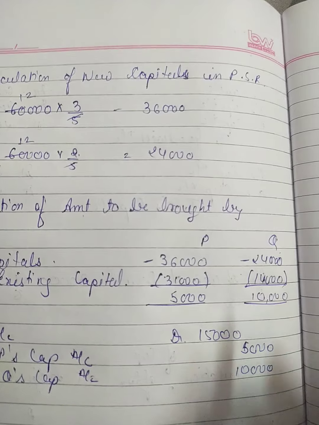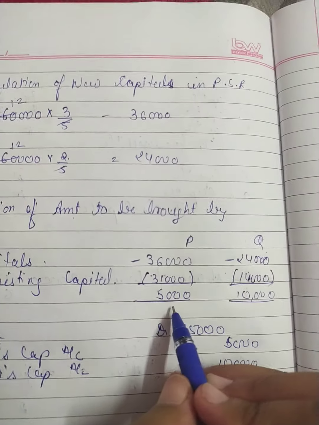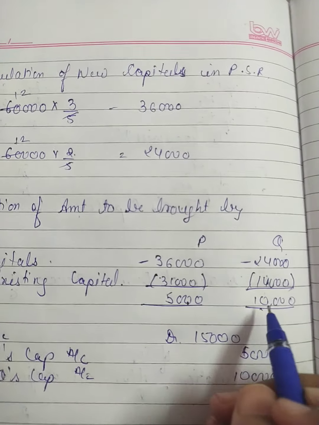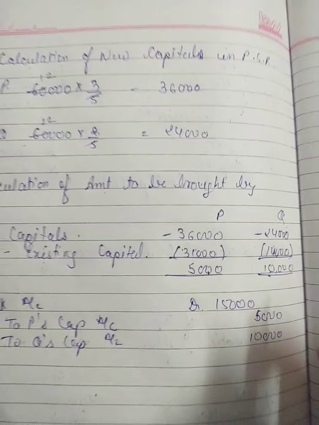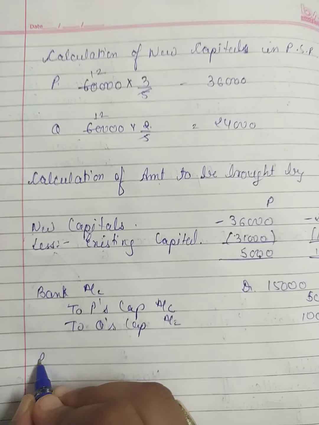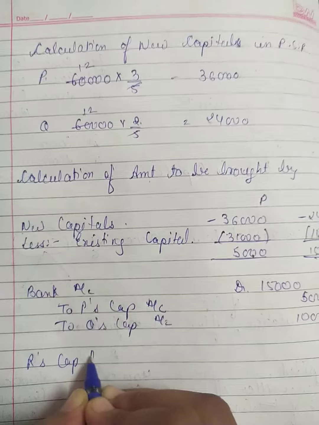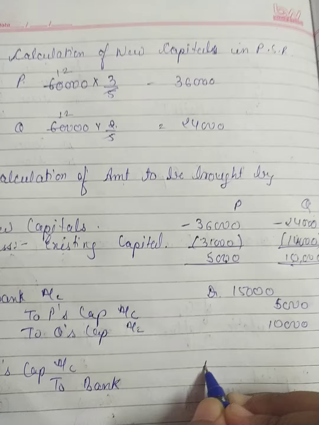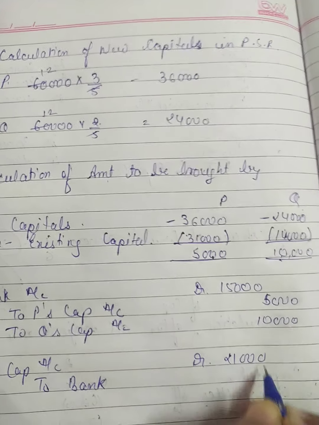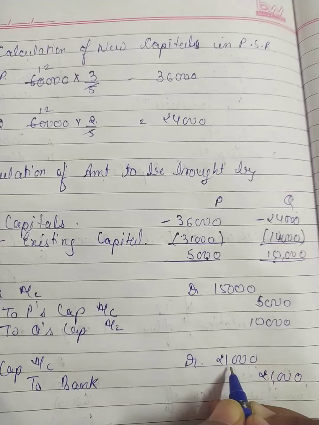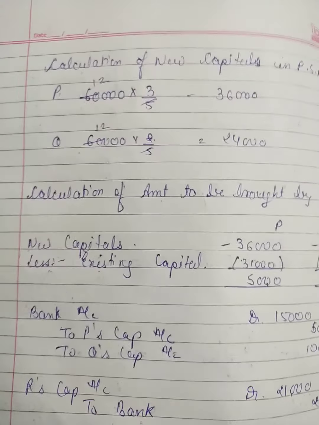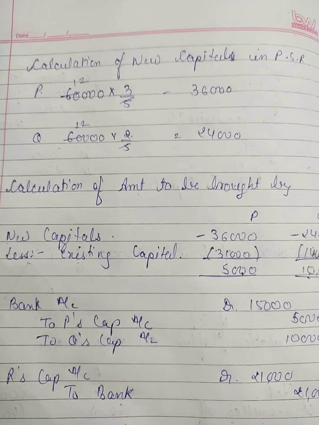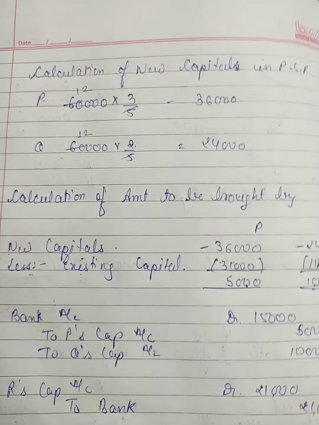So look students, we have to pay R 21,000, so 5,000 P is bringing, 10,000 Q is bringing and 6,000 we can use from our bank. So 15 + 6, that is 21. It means we can do the payment to R. So it will become R's capital account debit to bank account. We can immediately make payment to R of rupees 21,000. Okay, so students, this was our new pattern of calculation of amount that is to be given to the retiring partner.